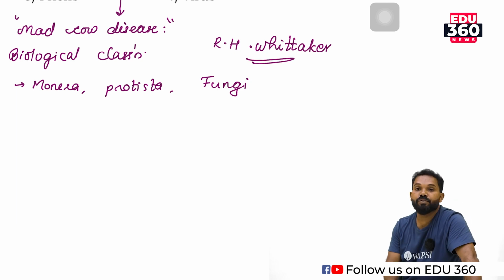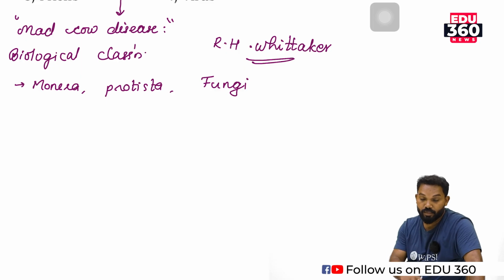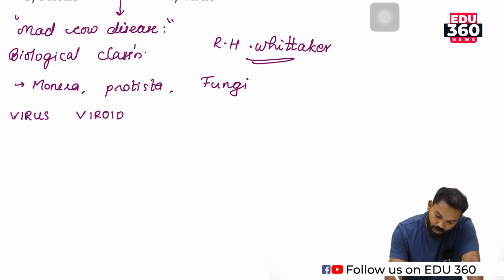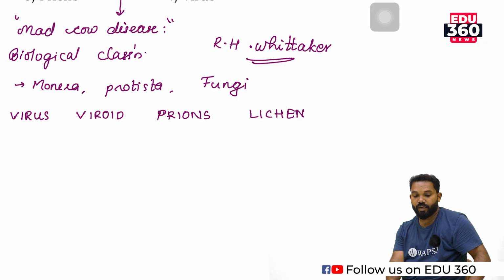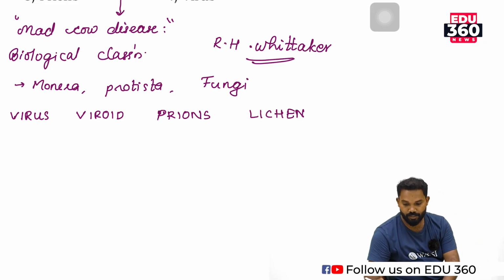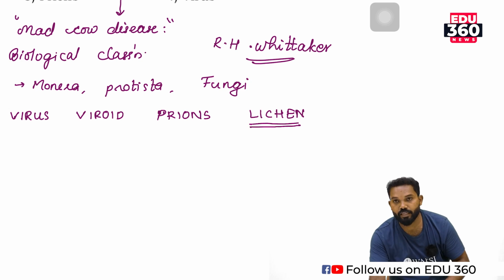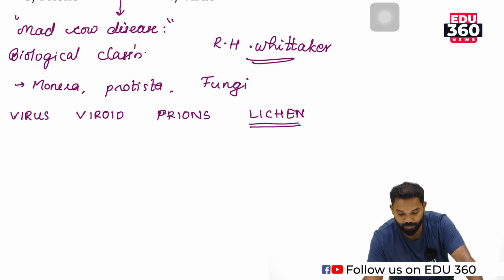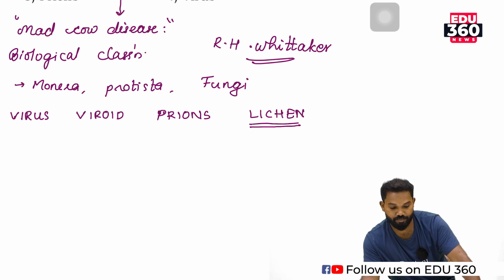Some of the organisms are not coming under any group of R.H. Whittaker's 5 kingdom classification. They are virus, viroid, prions, and also lichen. Among these, lichen is structurally a living organism, almost a macroscopic organism. Virus, viroid, and prions are ultramicroscopic organisms.